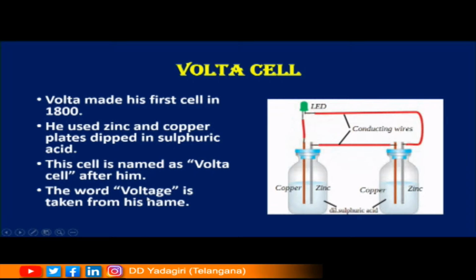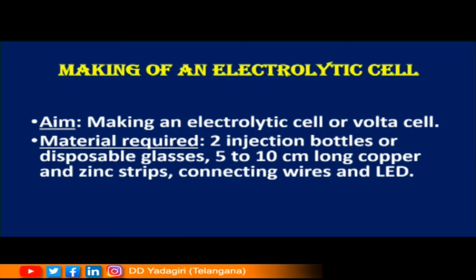And the word voltage that we use in our everyday life, okay children, that is, the batteries are also named as 22 volts or 1.5 volts, 3 volts, right? So the voltage name is also given because of Alessandro Volta. So this Volta cell, called the electrolytic cell, was discovered by Alessandro Volta. So children, let us see what we need to make an electrolytic cell.